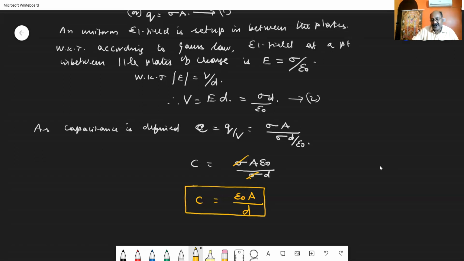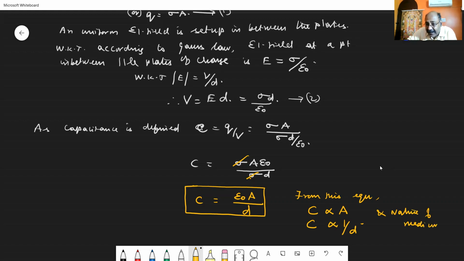From this expression, it is clear that capacitance is directly proportional to area, inversely proportional to distance, and also depends upon the nature of the medium. If the medium is air, then only you get epsilon 0. If not, you get some other value.